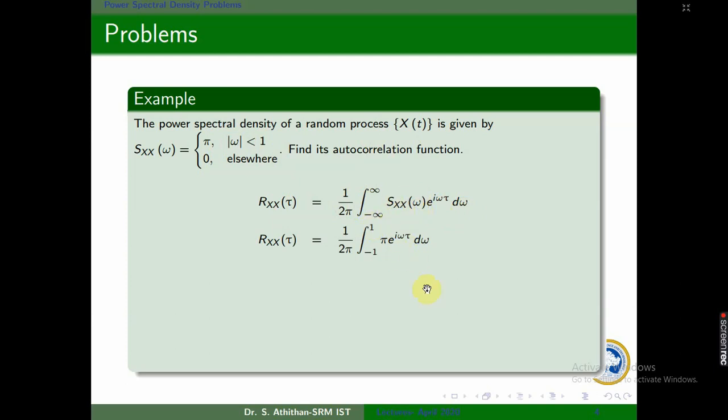So we will substitute Sx of omega as pi, and the limits will be minus 1 to 1. So this will be integrated like this. Pi has been taken out, and e power i omega tau is integrated with respect to omega. After applying the limits, we will have this form, which is actually the formula for sine tau. So sine tau by tau is the answer for this particular problem. This kind of problem is asked in the university exam many times, so you can follow this.